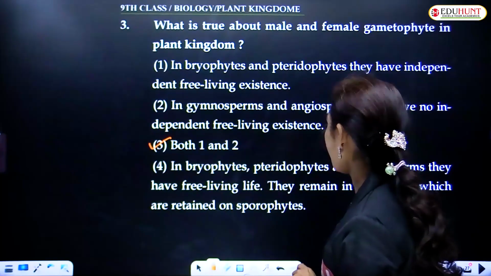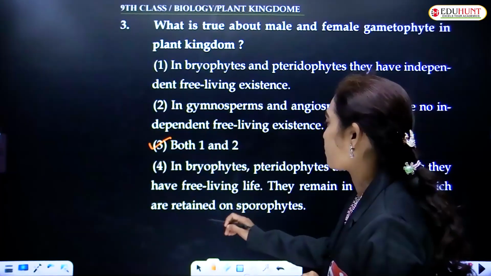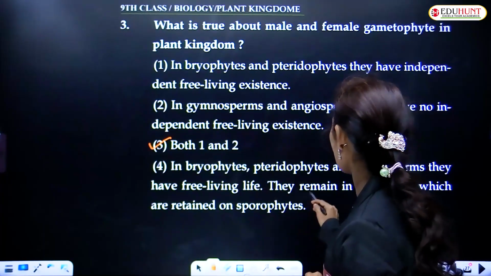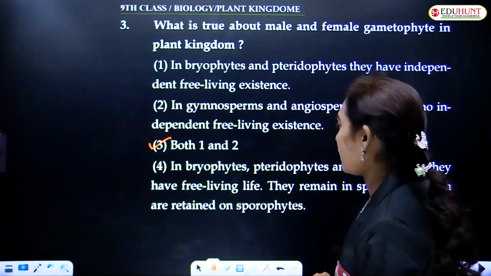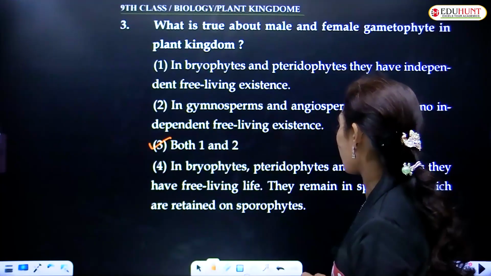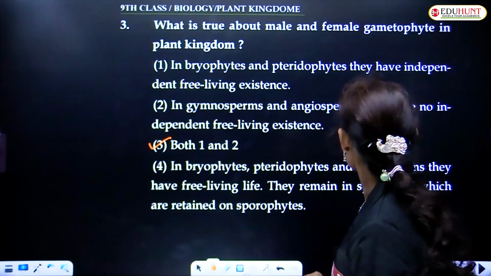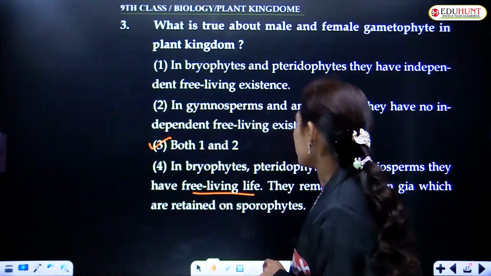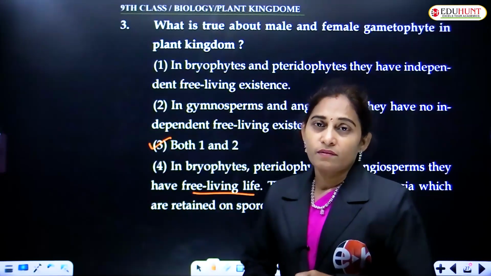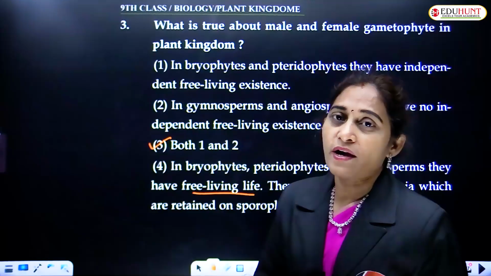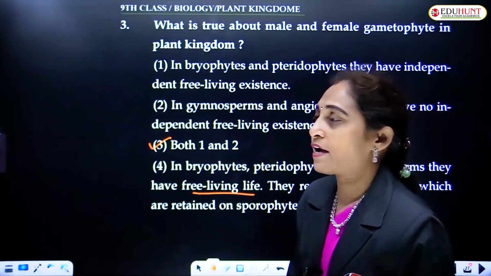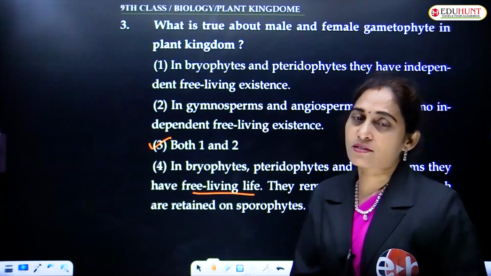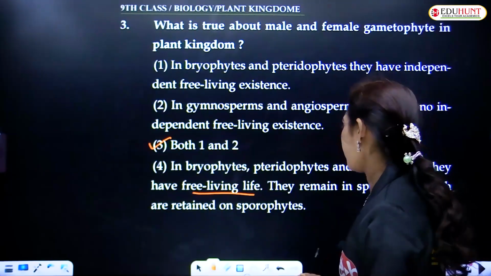In bryophytes and pteridophytes and even angiosperms, they have free living life, both male and female gametophytes; they remain in sporangia, which are retained on sporophytes. No, because they are embedded in the sporophytes. Sporophyte nourishes the gametophyte. So it's a wrong answer. So the correct answer is both 1 and 2.